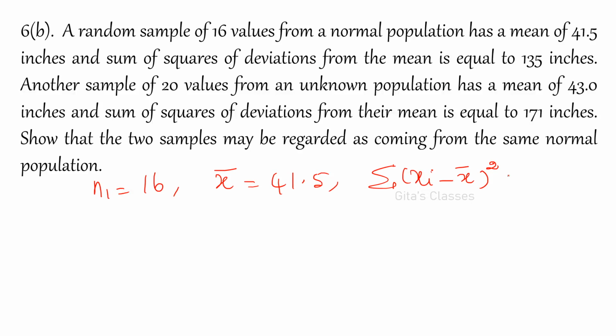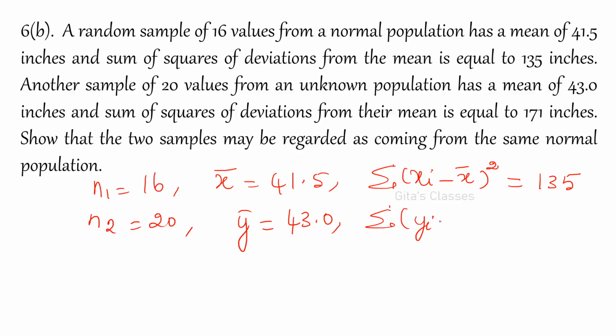So xi minus x bar the whole square. Okay, it is not just divided by n value. So 135. Instead of giving that value, this is another way of giving the variance or standard deviation. So n2 is equal to 20 and y bar is equal to 43.0 and sigma yi minus y bar the whole square is equal to 171. So capital S squared is equal to, either you can find out capital S squared or small s squared also.